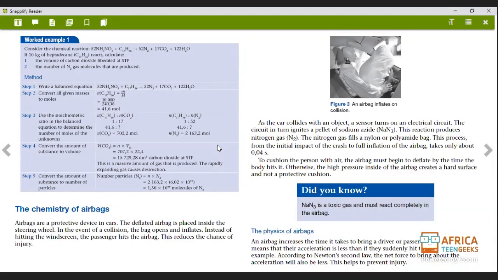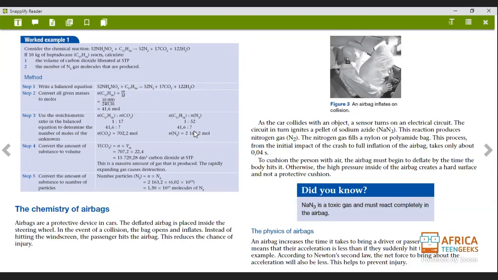So when it comes to carbon dioxide, they want the volume at STP. So now that we have the number of moles of carbon dioxide, we can just plug it into the equation, and Vm, we already have the volume at STP, which is 22.4. So you're going to take this answer times 22.4, and this is the answer that you're going to get, okay?